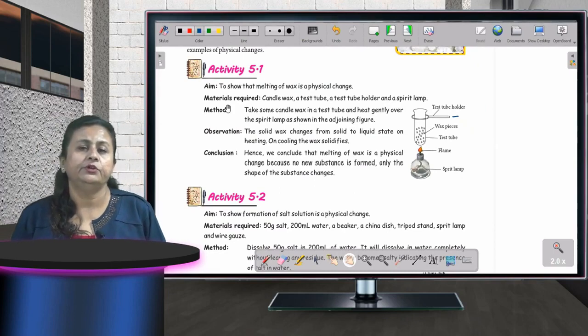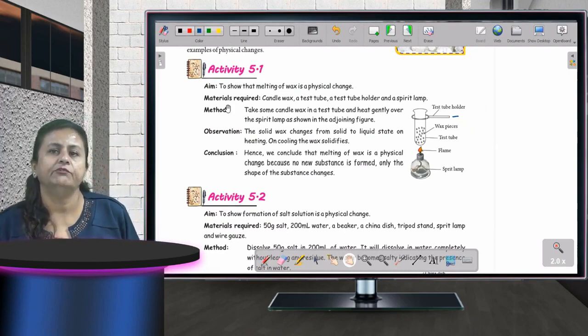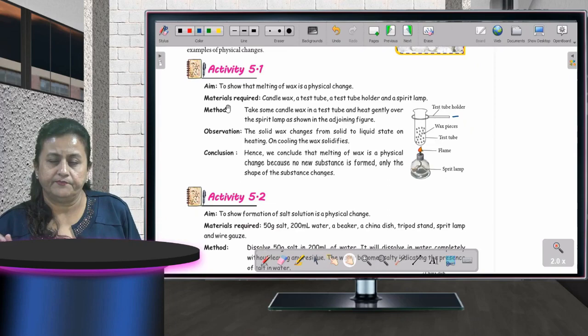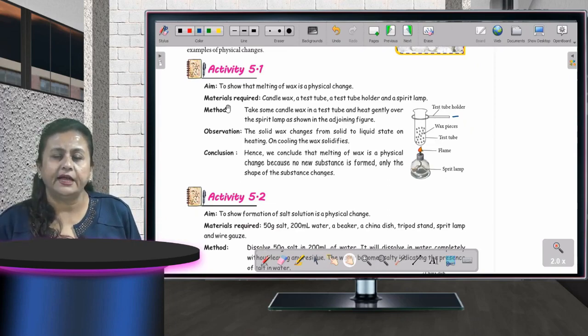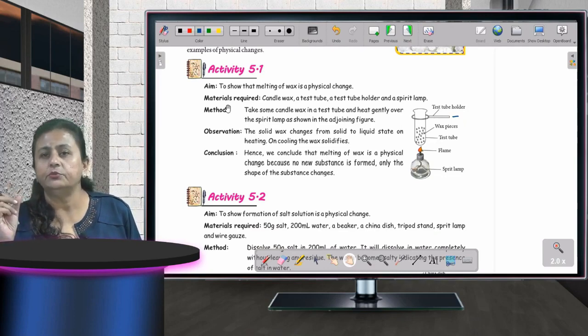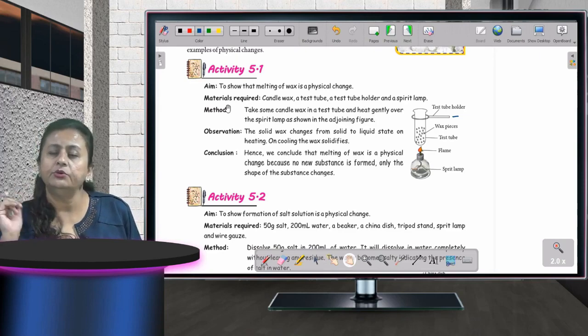Children, what you will do, you will take a test tube and put some pieces of wax in it. Now, you will start heating that tube. What will happen after some time? As you are heating the wax in the tube, it will start melting. The solid form will change into liquid form.